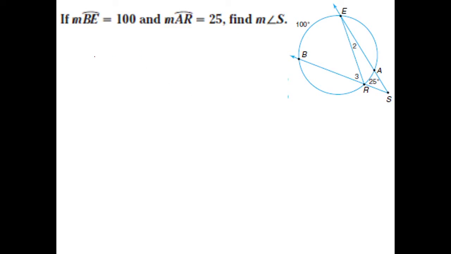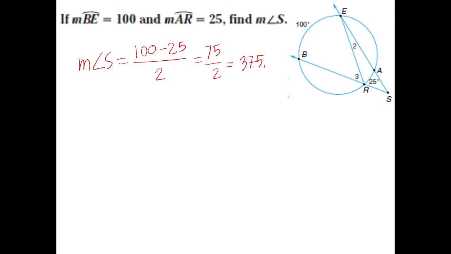How do you solve angle 1? 100 minus 25 divided by 2. And this is simply 75 divided by 2. How much is that? 37.5 degrees.